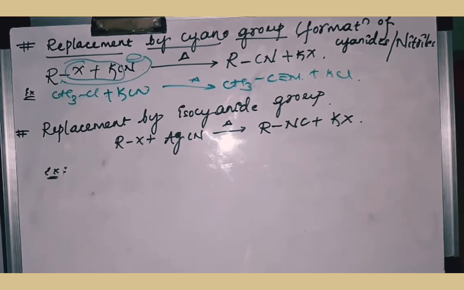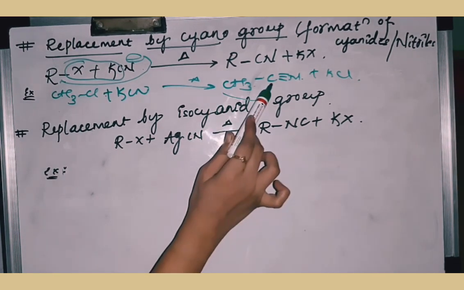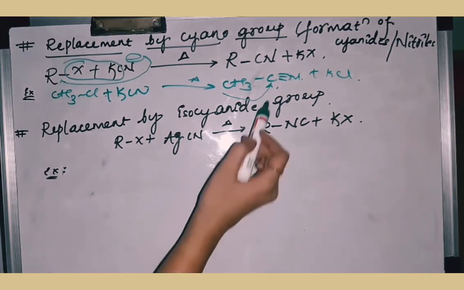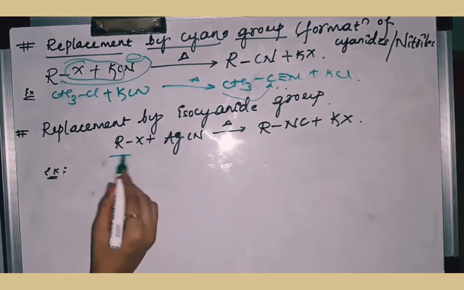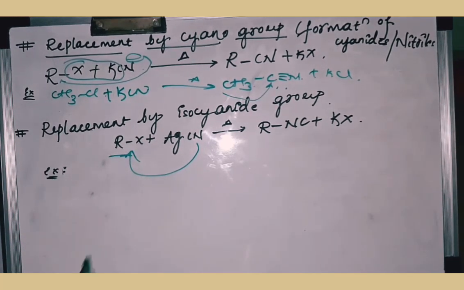The next reaction is replacement by the isocyanide group. Here the alkyl group is bonded to the C of the nitrile group, whereas in isocyanide the N is bonded to the alkyl group. I'll explain this with a suitable example.